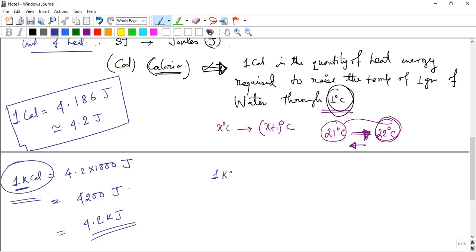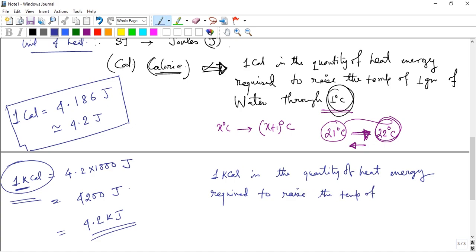So 1 kilocalorie is the quantity of heat energy required to raise the temperature of 1000 gram or 1 kg of water from, suppose, 10 degree centigrade to 11 degree centigrade.